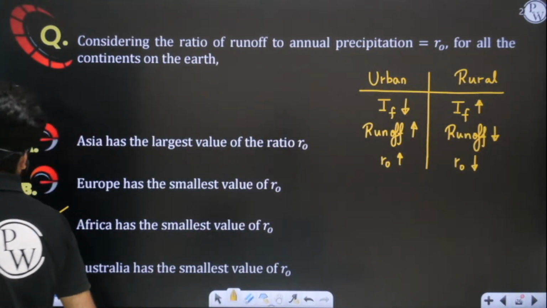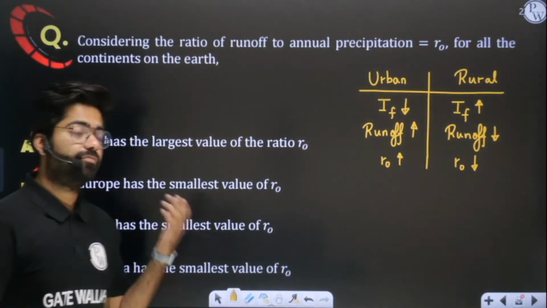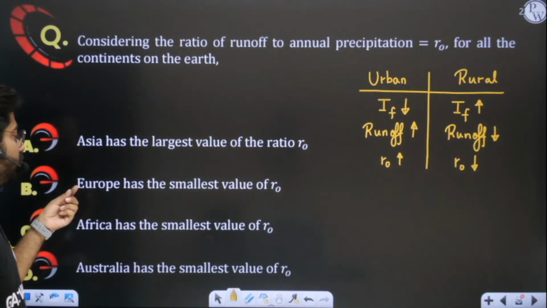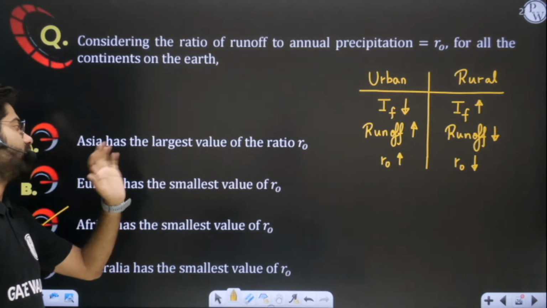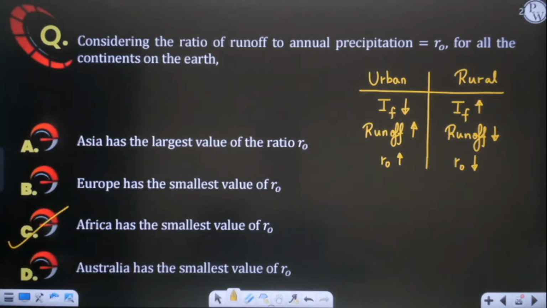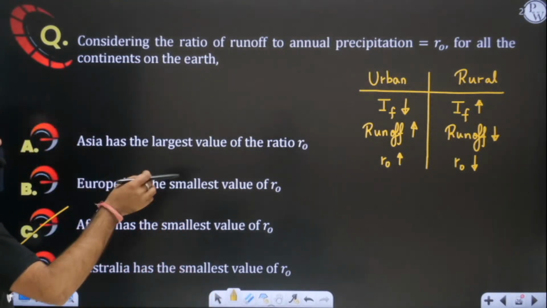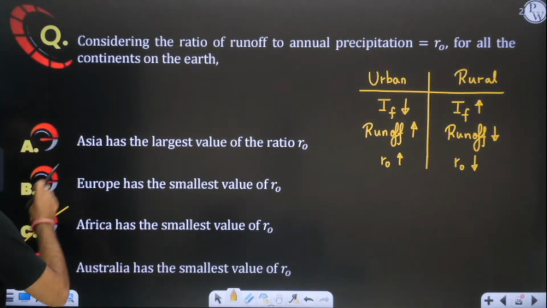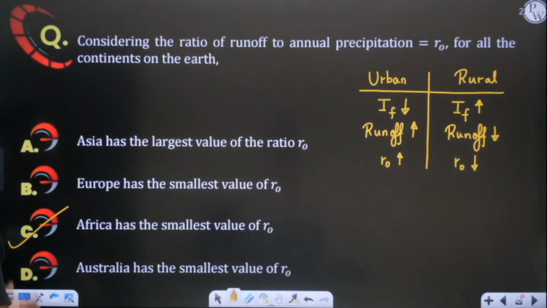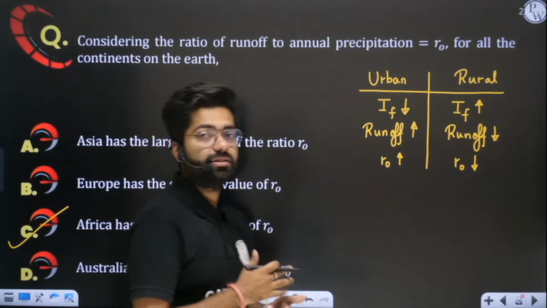Europe has been developed for a very long time already, so in Europe development is too much, so runoff will be high. So this is a wrong statement. Asia having the largest value, no. North America is even more developed than Asia, so North America will have the largest value. North America actually has the highest value, and Africa has the smallest value. I hope this is clear to you, how you have to guess the answer to this question.